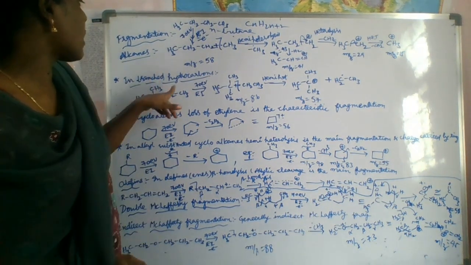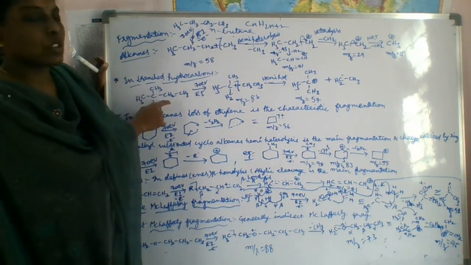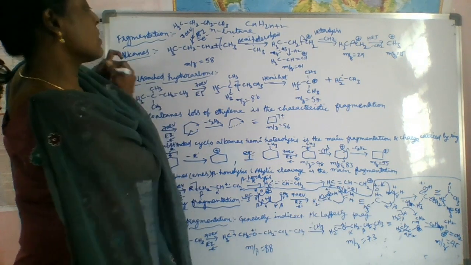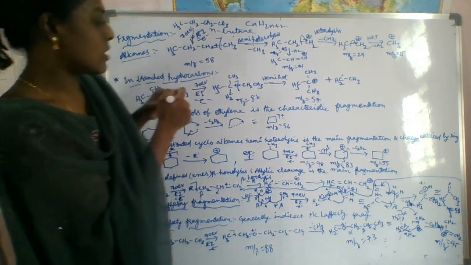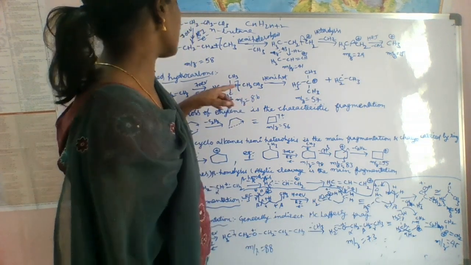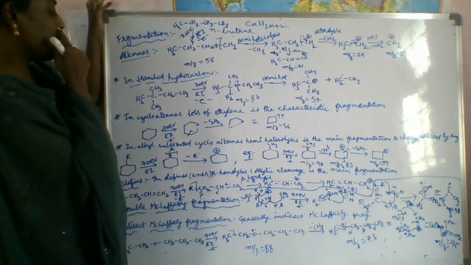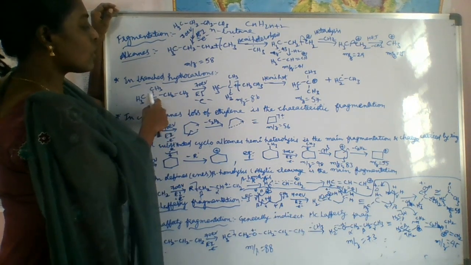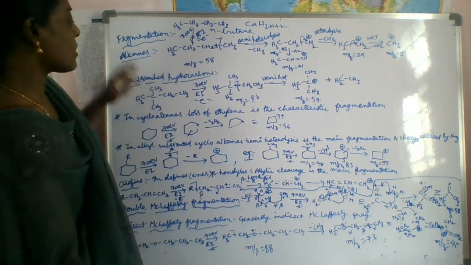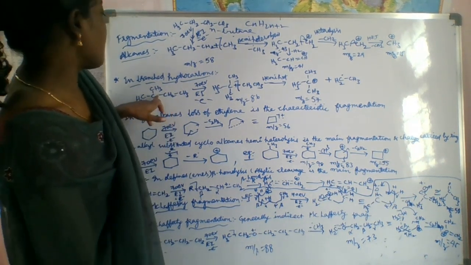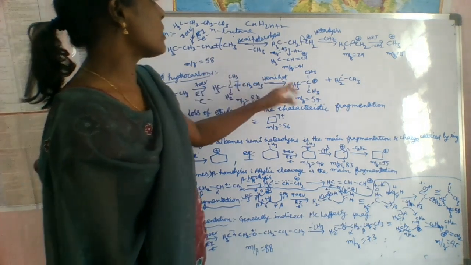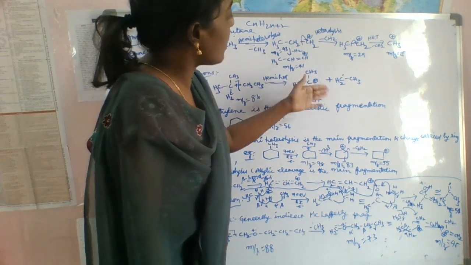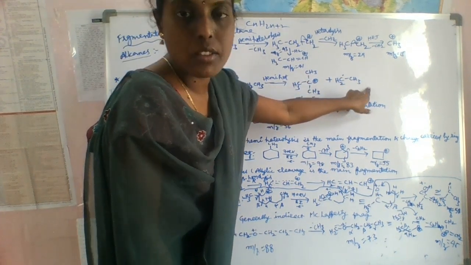What about branched hydrocarbons? Here we form the molecular ion, and its m/z is 86. If you do the cleavage, the molecular ion forms majorly at the branched carbon, not at the other carbons. If you eliminate this part, it will give 57. So here we can eliminate this part and it gives it like this.